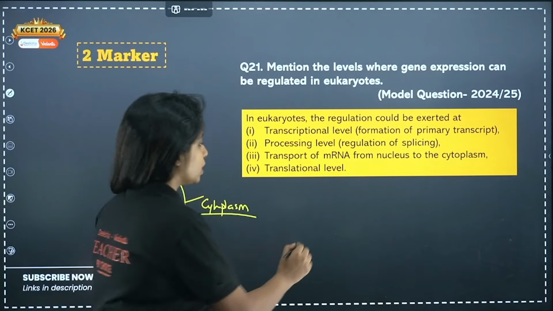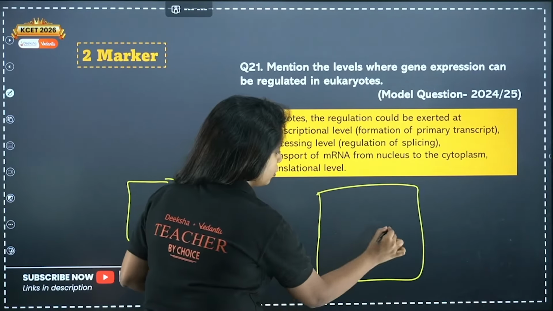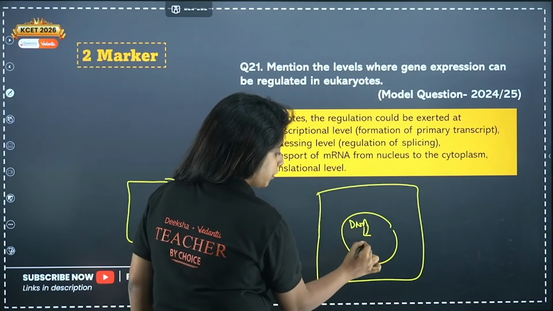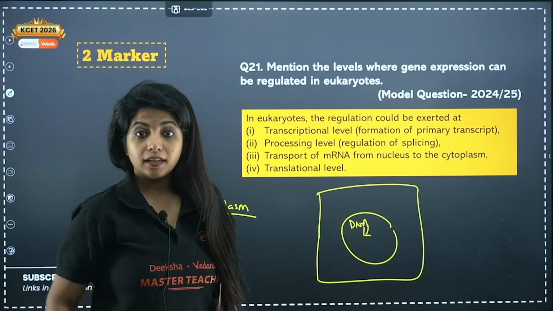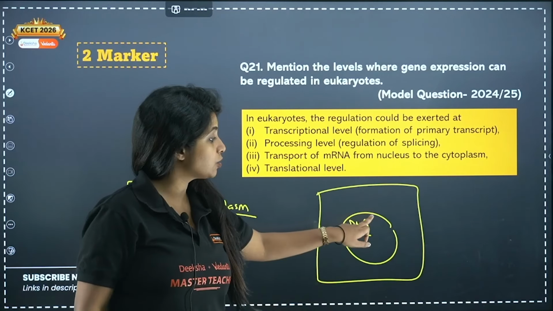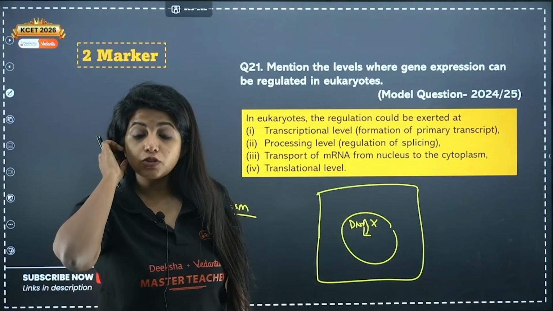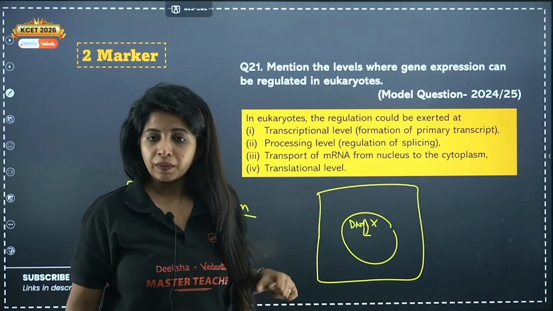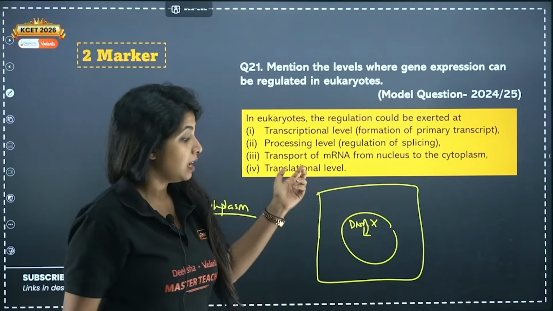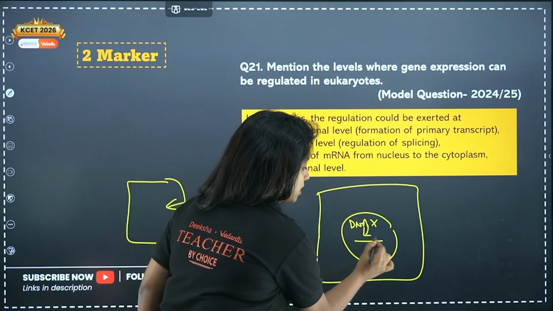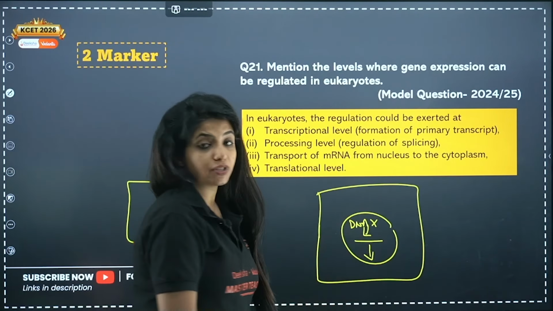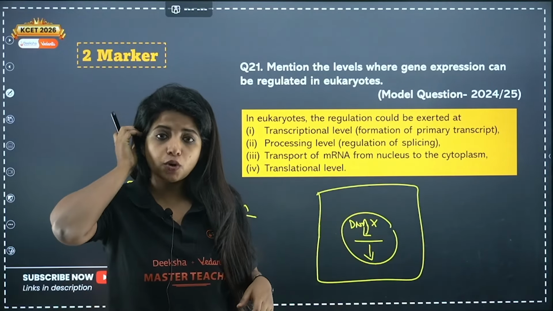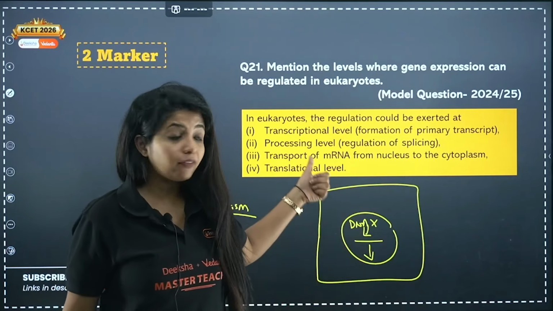But in the case of eukaryotes, things are quite different. We have a nucleus. The DNA gets transcribed over here in the nucleus. So I can make some changes such that this transcription does not happen. If I do not want the proteins to be made or the genes to be expressed, first, at the transcription level, I can make some changes. Now suppose the transcript, that is hnRNA, is made, it also needs to undergo processing. I can make sure that there is no processing happening. So at the processing level also I can control.